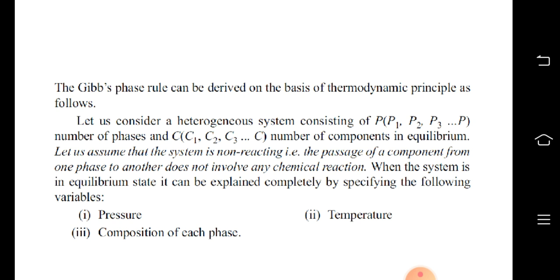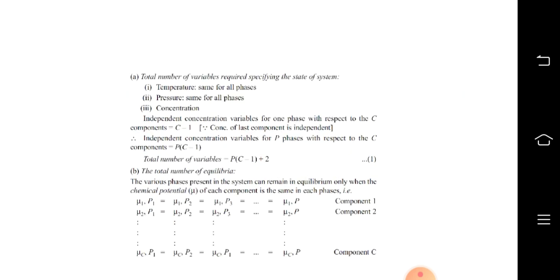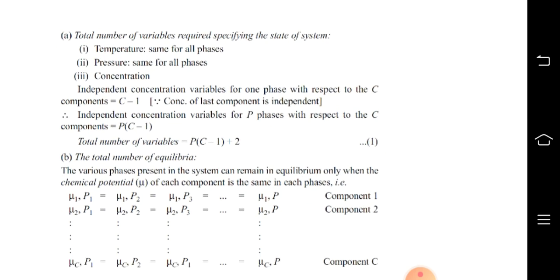When the system is in equilibrium state, it can be explained completely by specifying the following variables, that is, with respect to pressure, temperature, and composition of each phase. The total number of variables required for specifying the state of system, that is temperature same for all phases, pressure same for all phases. Third entity is concentration. Independent concentration variables for one phase with respect to C components is given by C minus 1. Concentration of the last component is not independent.